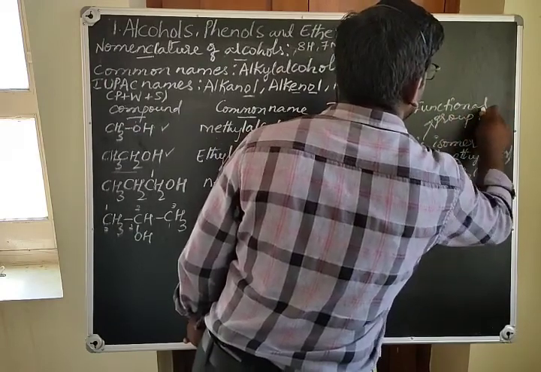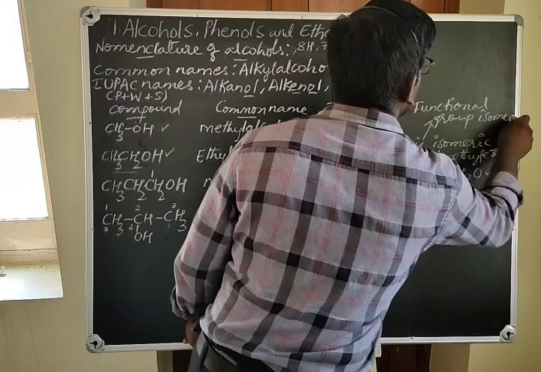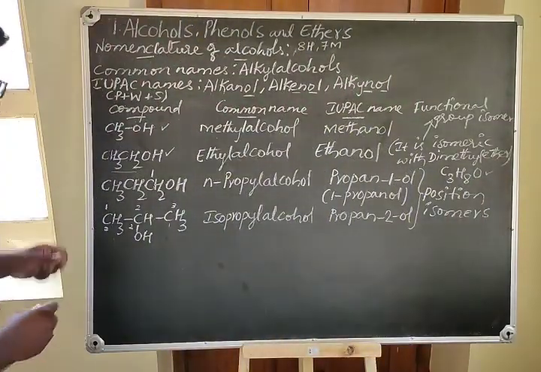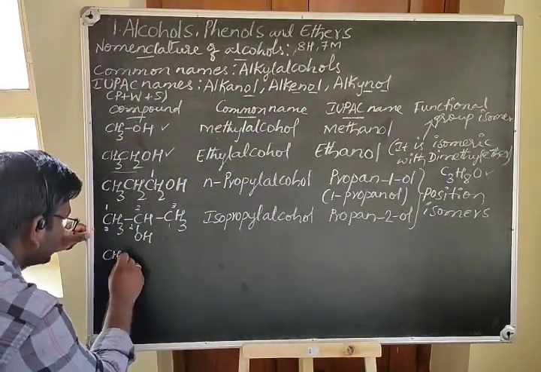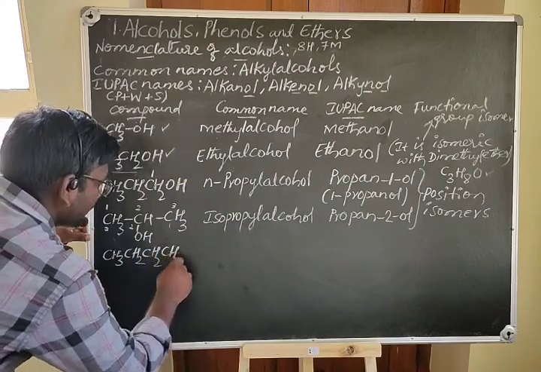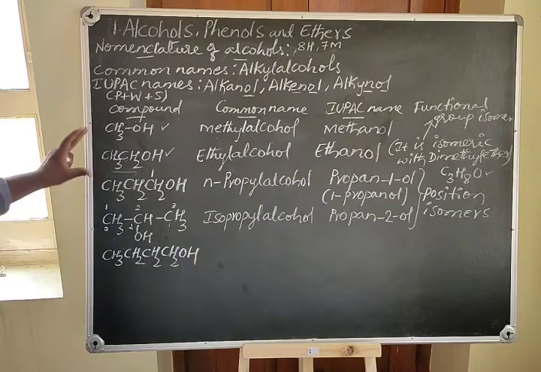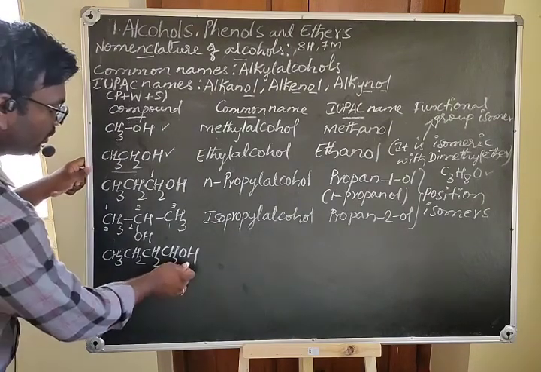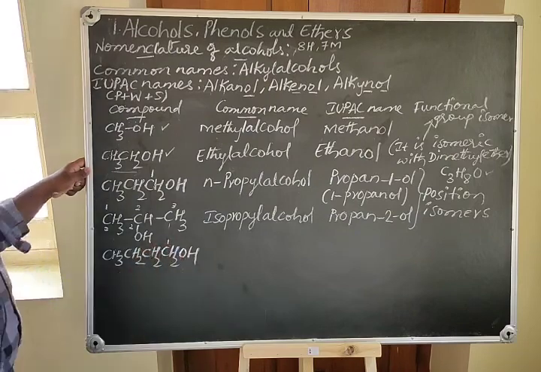Now in this way, when you take the butanol compound, that is CH3 CH2 CH2 CH2OH, this is just a homologous series of the alcohols. See here, the OH group is present on the first carbon.